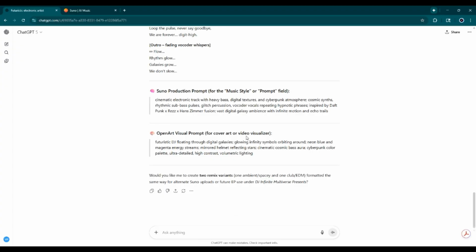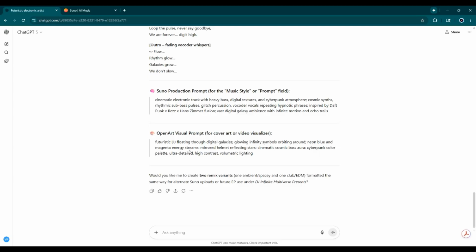And then it's also giving me some options if I want to do some remixes and things like that. But we're not going to do all that. We're just going to go ahead and use what we have so far, all right? And also notice that along with giving me suggestions for a remix and the production style for Suno, it also gives me a prompt to create a single art, a song cover. A CD cover is what we used to call them. I don't know what they call them now that we don't use CDs anymore. I guess it's just the single cover, or let's just say the artistic cover for the song.